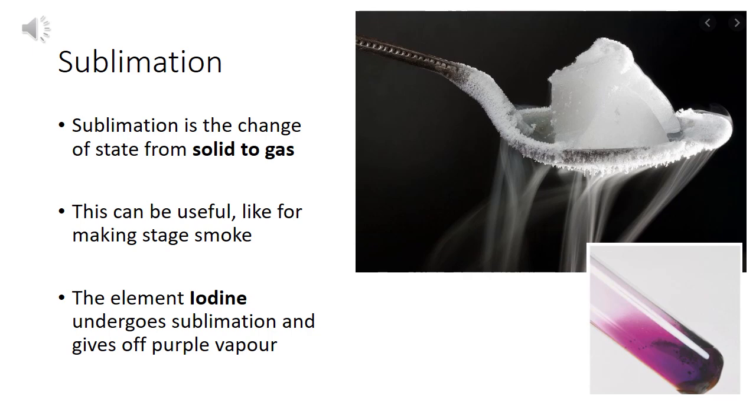What happens is, a solid can sometimes undergo the change where it will just give off vapor without melting first into liquid. An element that does this is the element iodine, and you can see that at the bottom there because it gives off this purple vapor. So the change of state when something goes straight from a solid to a gas is known as sublimation. Can you write down the definition for sublimation? It is the change of state from a solid to a gas.